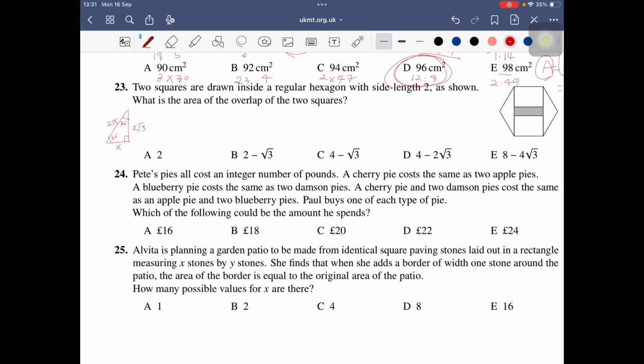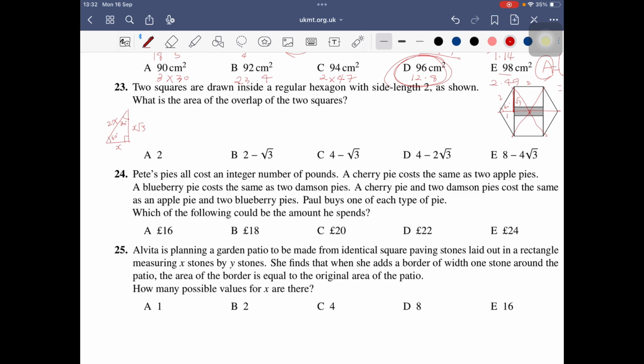So because this is a hexagon, if we put it like this, we know these are all equilateral triangles which have 60 degrees on each angle. So here, let's say, for example, this is 2, not 2x, this is 2. And this is 1, and this is square root 3.